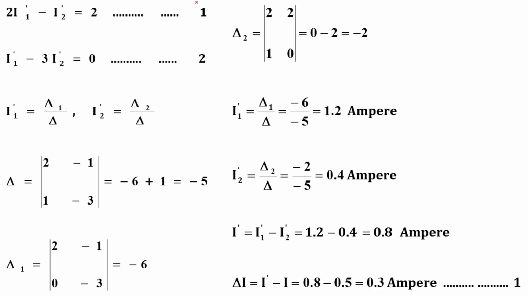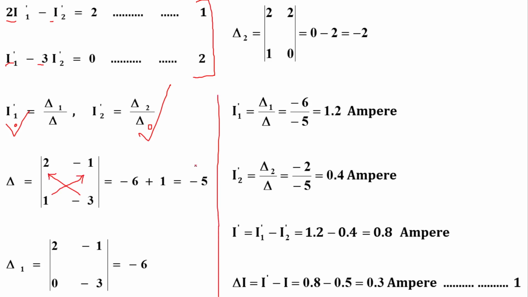So these are our two equations, 1 and 2. So in that case we have to find out the value of I1 dash and I2 dash. So from Cramer's rule I can write I1 dash is equal to delta 1 by delta, I2 dash is equal to delta 2 by delta. So delta is equal to 2 minus 1, 1 minus 3, the coefficients 2 minus 1, 1 minus 3. So delta is equal to 2 into minus 3 minus of 1 into minus 1. So minus 6 plus 1 is equal to minus 5. For delta 1 we have to replace this column with this constant.